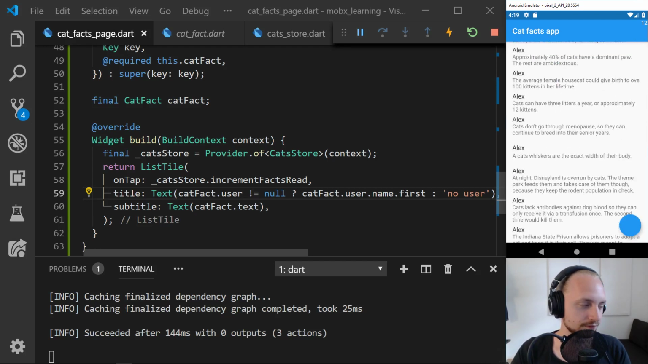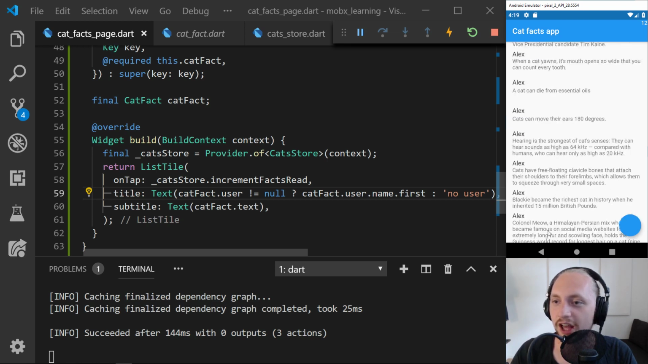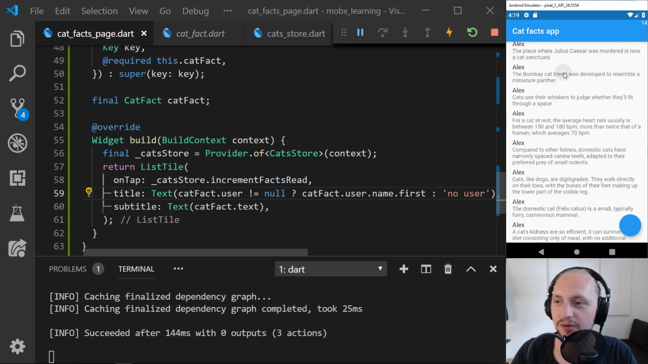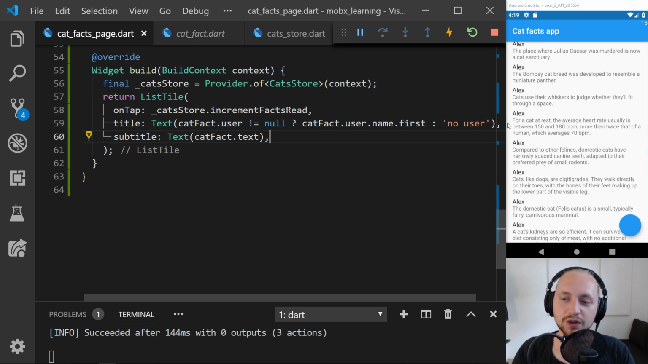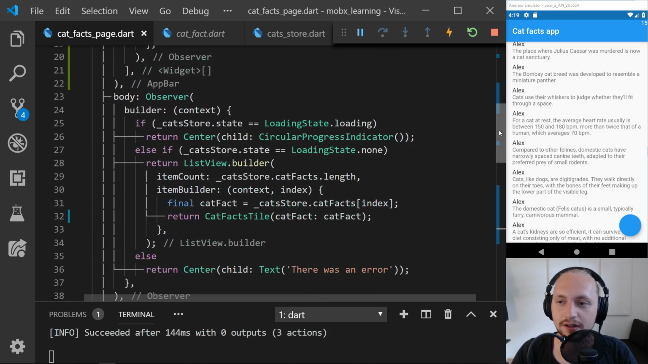So now we have our app. We've used cat facts. Now let's make it so when we click on it, we navigate to another page, so we can then have that other page show some kind of data. For example, the count for which one we have read or how many we have read. We can display that on that page as well.